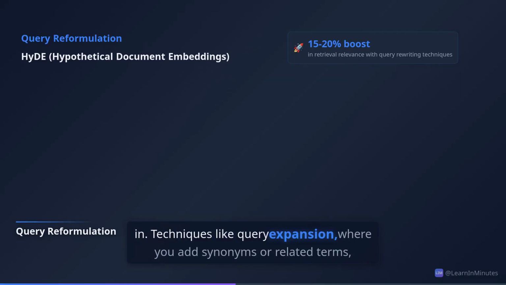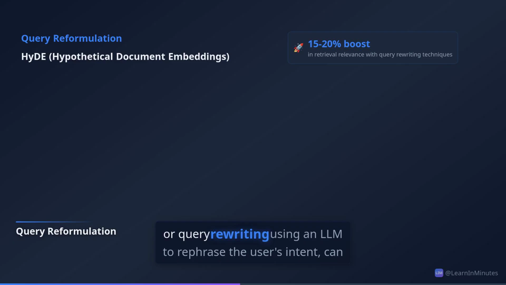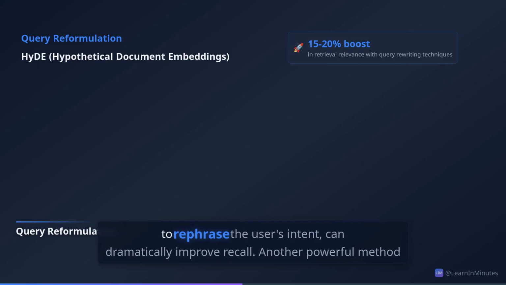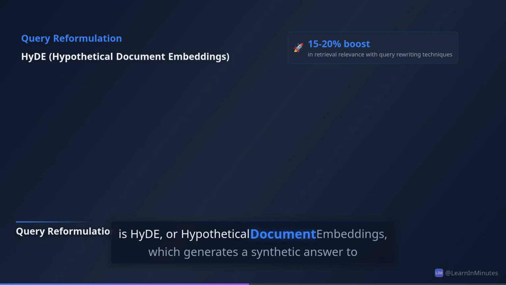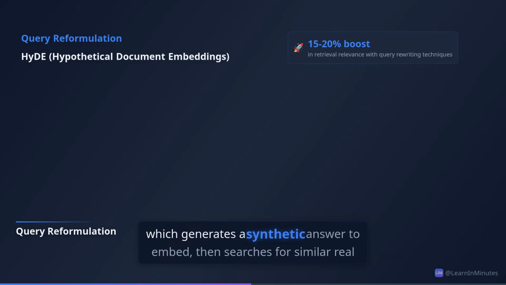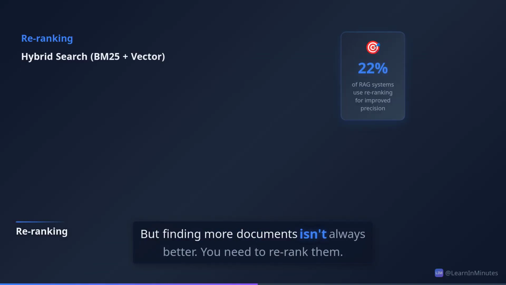Techniques like query expansion, where you add synonyms or related terms, or query rewriting using an LLM to rephrase the user's intent, can dramatically improve recall. Another powerful method is HyDE, or hypothetical document embeddings, which generates a synthetic answer to embed, then searches for similar real documents.